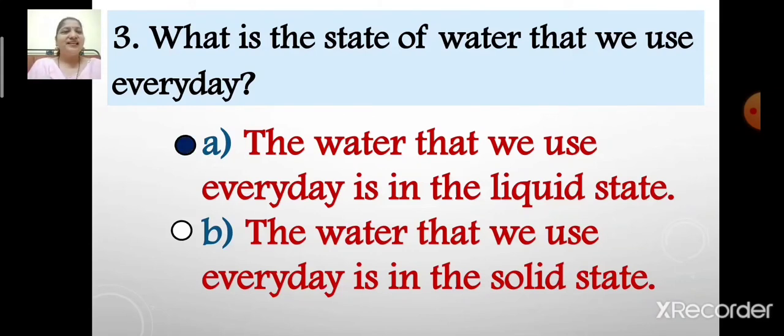Yes, option A is the correct answer. So children, what is the state of water that we use every day? The correct answer is option A. The water that we use every day is in the liquid state.